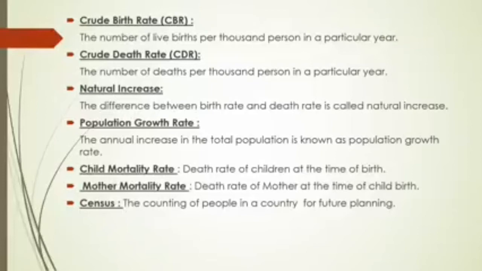The population growth rate. The annual increase in the total population is known as the population growth rate. Okay, what is the rate of population growth in a particular year, annually, in a particular area. Then child mortality rate means the death rate of children at the time of birth. In the same way, maternal mortality rate is the death rate of mothers at the time of childbirth. Then census. Census is the counting of people in a country for future planning. The counting of people in a country is called census. This is the process in which a country finds out how many people live in it.